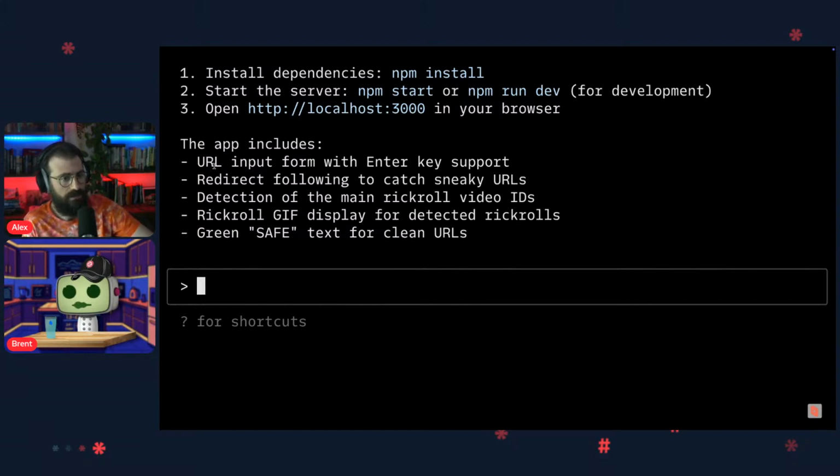So the app includes a URL input form with enter key support because I asked for that explicitly. Redirect following to catch sneaky URLs. Detection of the main Rickroll video IDs. Interesting, we'll have to dig into that. Rickroll GIF display for detected Rickrolls. Green safe text for clean URLs. Now, does it work? Who knows?